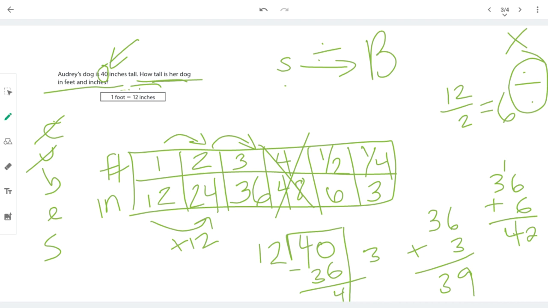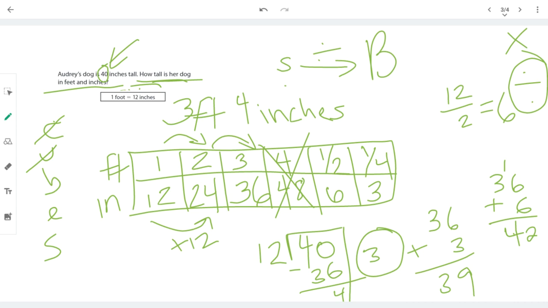I can't take another group of 12 out, so my answer will be 3 feet, with the remainder of 4 inches, because those inches couldn't go into a foot at all. They're too small.